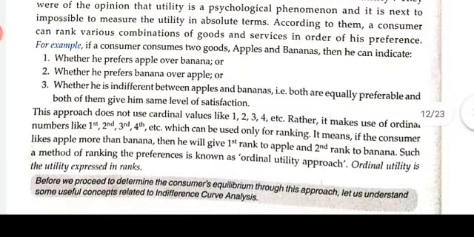So this approach does not use cardinal values like 1, 2, 3, etc. Rather, it makes use of ordinal numbers like first, second, third, fourth, etc., which can be used only for ranking. So if the consumer likes apple more than banana, he will give first rank to the apple and second rank to banana. Such a method of ranking the preferences is known as the ordinal utility approach. So ordinal utility is the utility that is expressed in ranks.